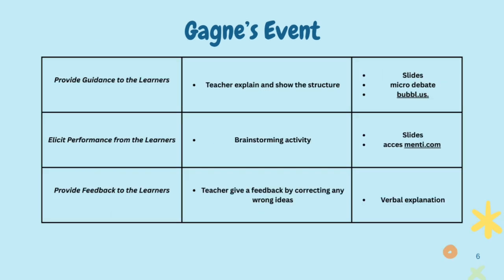Now we are moving to the next slide, where the teacher provides guidance by explaining the structure of the task and showing examples using slides, the micro debate activities, and explaining about Bubbles. Next, students perform the task by brainstorming their ideas using Mentimeter and organizing them on slides. Finally, the teacher provides feedback by correcting any misunderstanding and giving verbal explanations to help students improve their ideas.